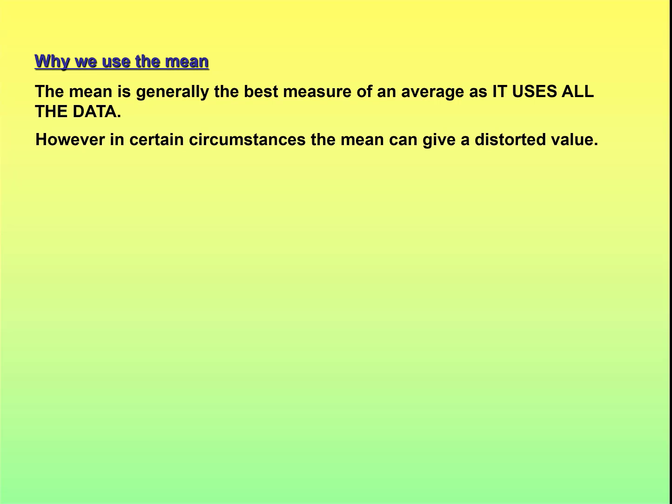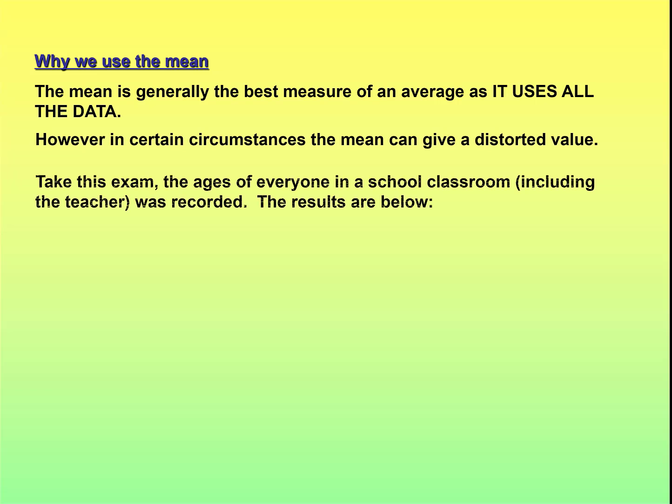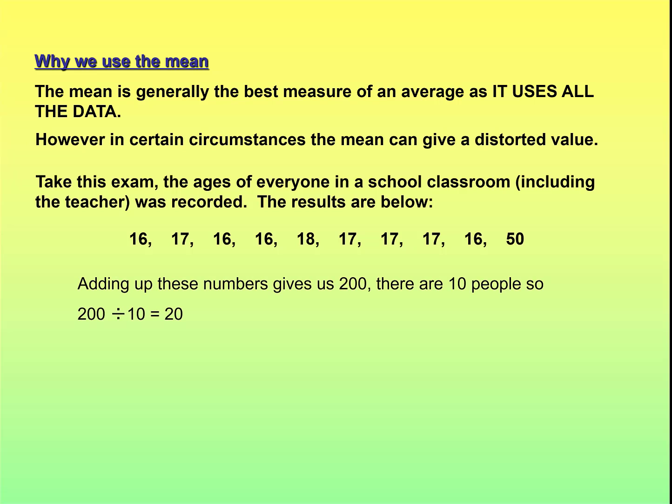However, it's not always the best to use in all circumstances. I'm going to show you an example now of where the mean is probably not the best measure of average. For this particular example, we have the ages of everyone in the school classroom, including the teacher. If we look at the mean of those numbers, we add them all up, we get 200. There are 10 people, so divide that by 10, and that gives us a mean of 20.